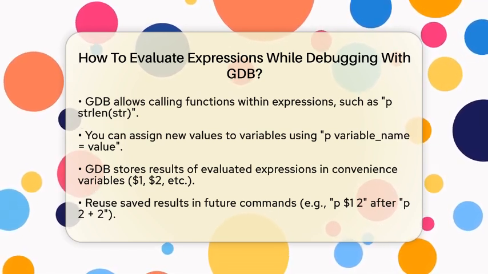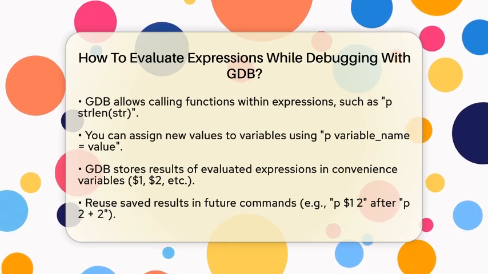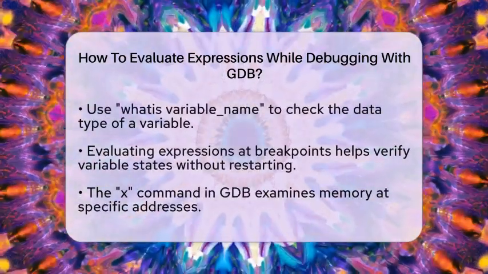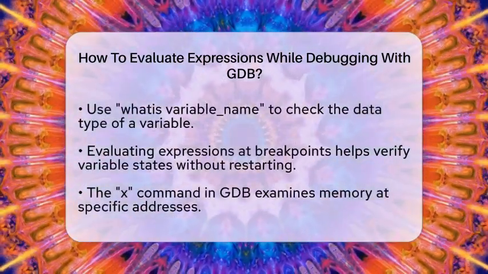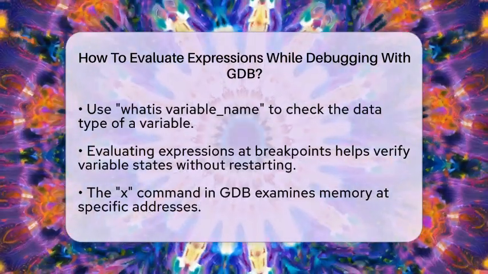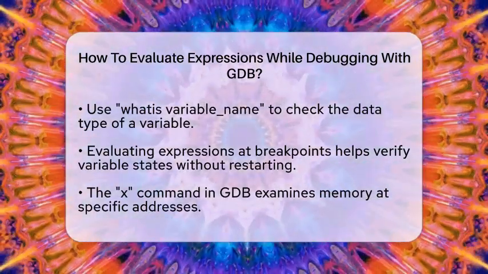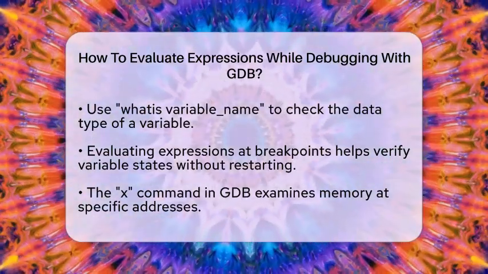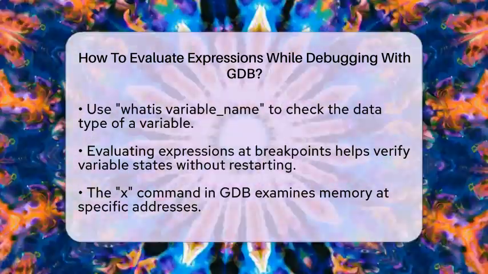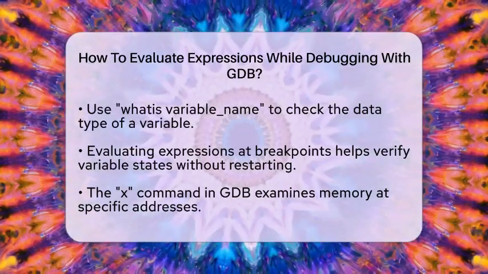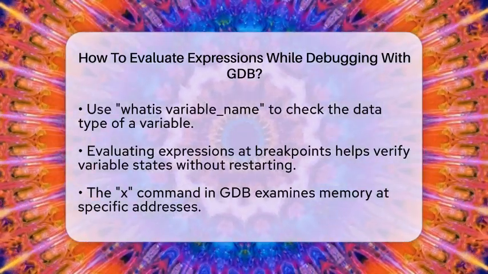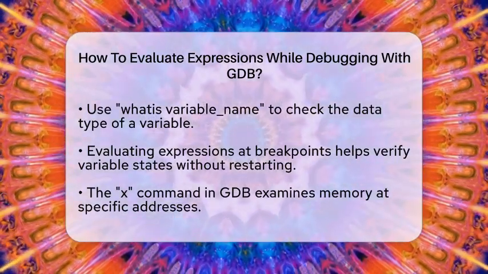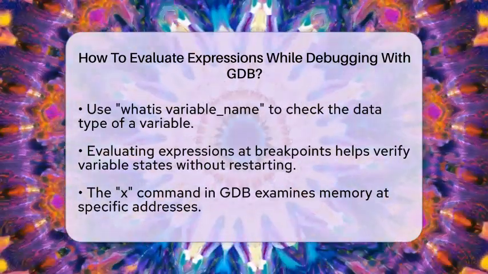If you are curious about the data type of a variable, GDB has a command for that too. You can use whatis followed by the variable name, like whatis x, to see its type. This can help you avoid errors related to data types. When you hit a breakpoint or step through your code, evaluating expressions becomes crucial. You can check the state of your variables or test changes without restarting your program. This makes it easier to verify your assumptions or test potential fixes.